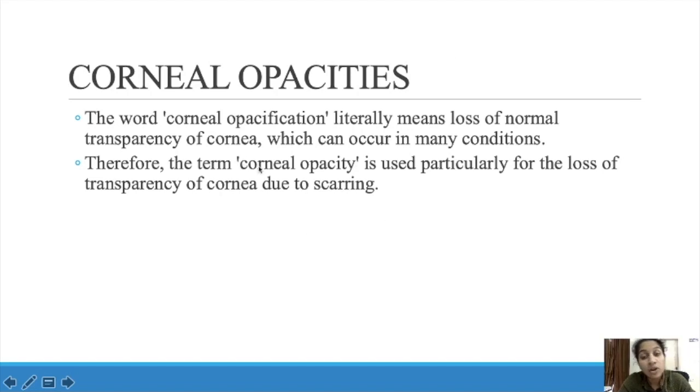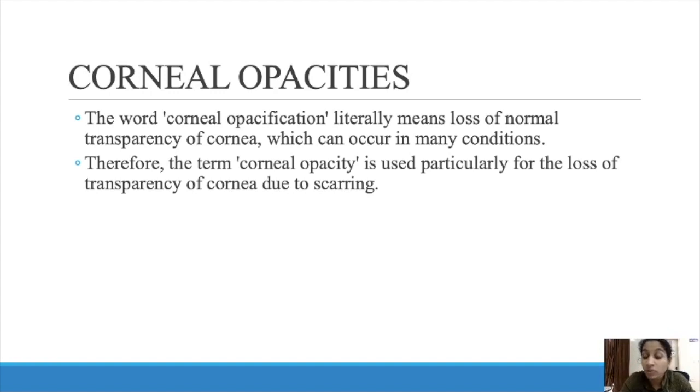Therefore, the term corneal opacity is used particularly for the loss of transparency of the cornea due to scarring. So, here the corneal opacity is used for corneal scarring. That you have to keep in your mind. Corneal scarring is what is mentioned here as corneal opacities.